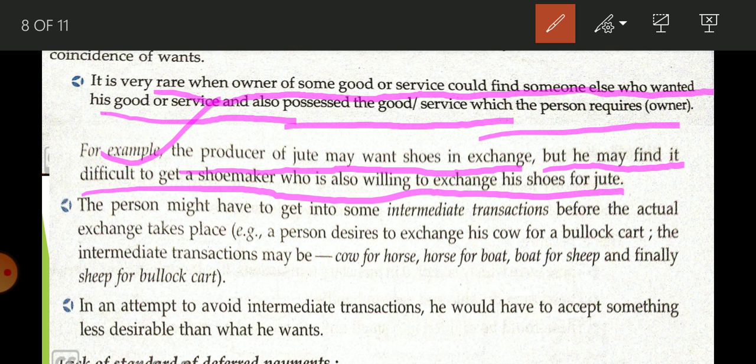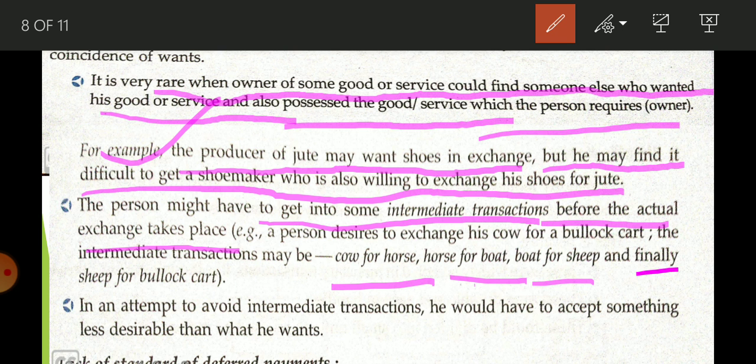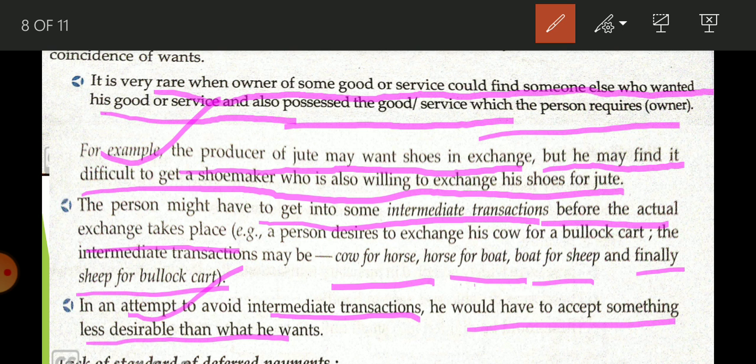So the person might have to get into some intermediate transactions before the actual exchange takes place. Cow for horse, horse for boat, boat for ship, finally ship for bullock cart. In an attempt to avoid intermediate transactions, he would have to accept something less desirable than what he wants.